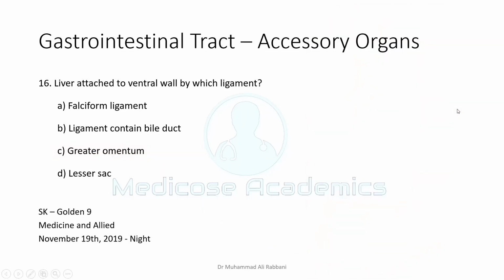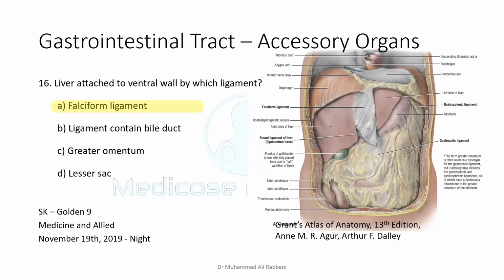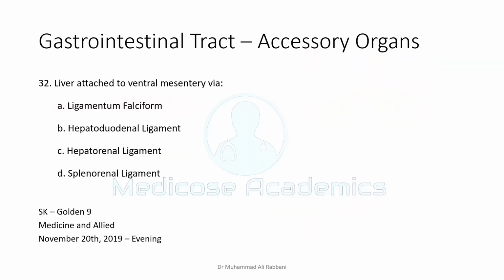The liver is attached to the ventral body wall by which ligament? Same question. Falciform ligament. Attached to the ventral mesentery. From an embryological perspective, most of the GI tract originally has a dorsal mesentery, but due to the septum transversum, the esophagus, stomach, and first part of the duodenum also have a ventral mesentery.